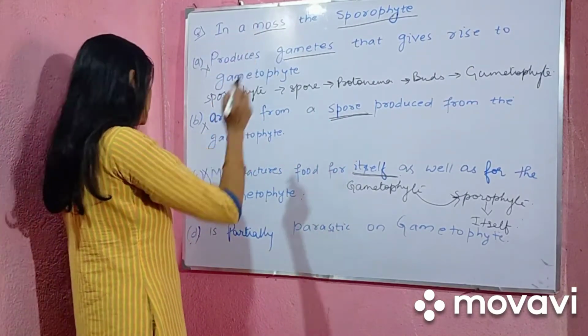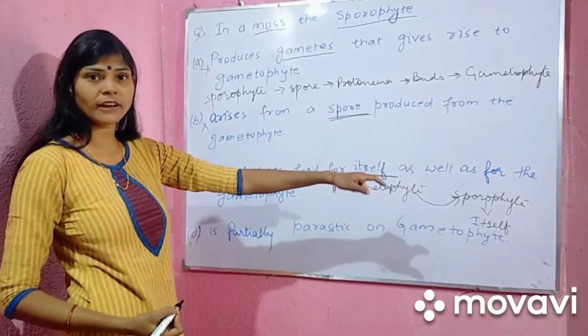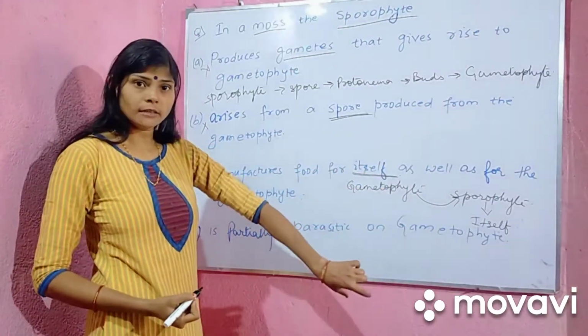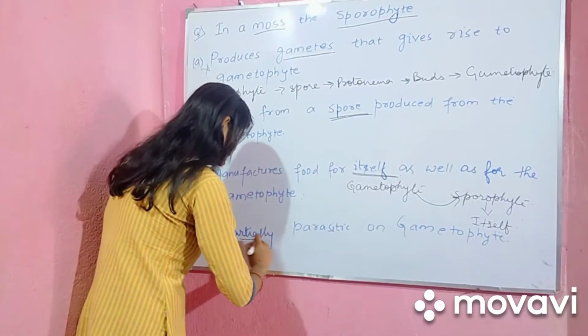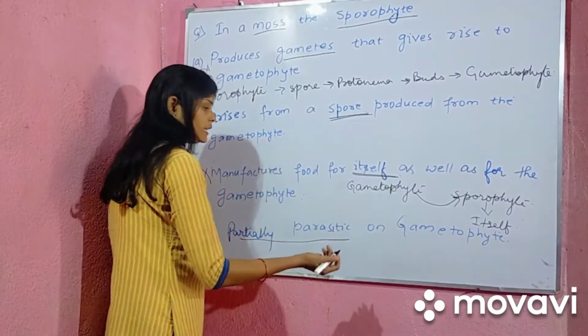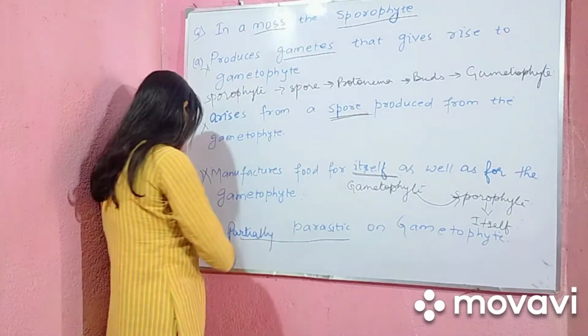So let's come to the next option. In a moss, the sporophyte is partially parasitic on the gametophyte. As I said earlier, the sporophyte is preparing food for itself, but it is taking food and energy from the gametophyte. That means it is partially parasitic, or dependent on the gametophyte for its fulfillment. So this option is correct.